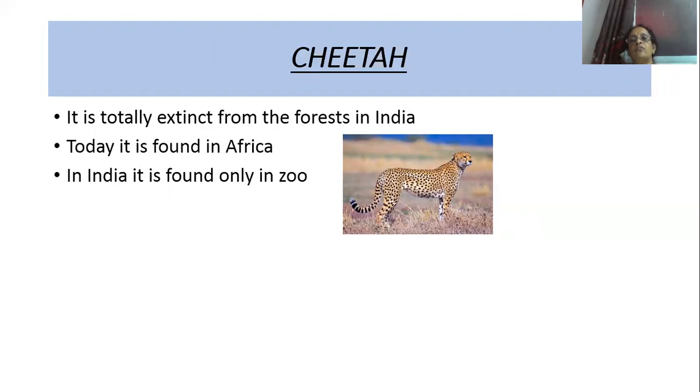So cheetah belongs to which family? Cat family. And it is totally extinct from the forests of India. What is its speciality? It is the fastest beast in the world. And where is it found? It is found in Africa. Where is it found in India? It is found in India in captive condition in a zoo.